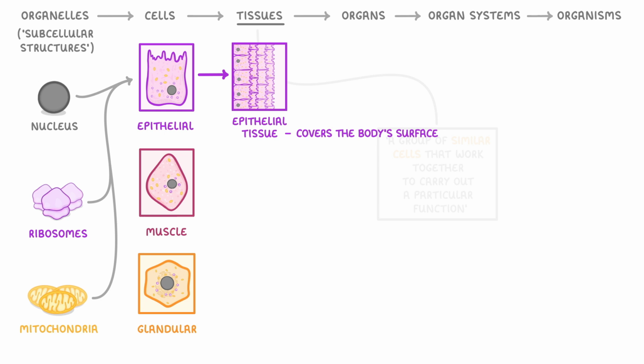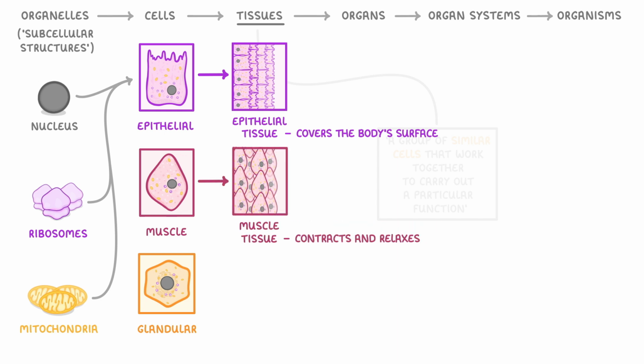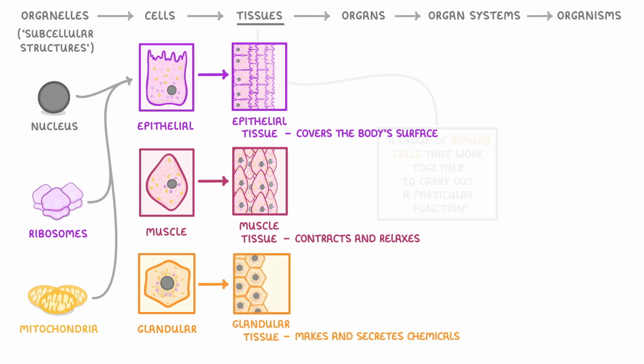Meanwhile, lots of muscle cells would form muscle tissue, which has the function of contracting and relaxing to move different parts of our body. And lots of glandular cells would work together to form glandular tissue, which has the role of making and secreting chemicals like enzymes and hormones.